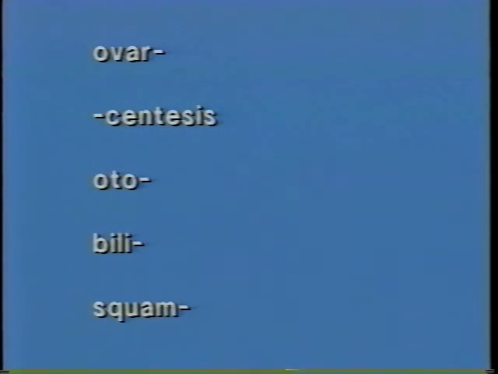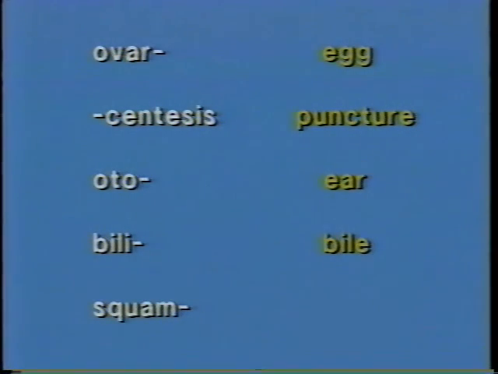Ovar, over, egg. Centesis, scent, puncture. Oto, oto, ear. Billy, bill, pile, bile. Squam, squaw, scale.